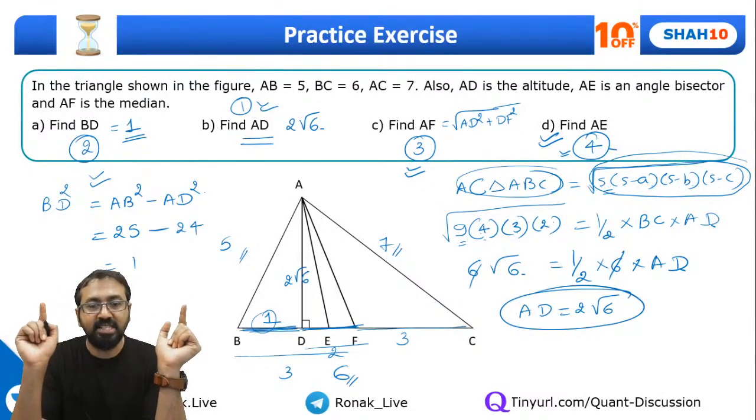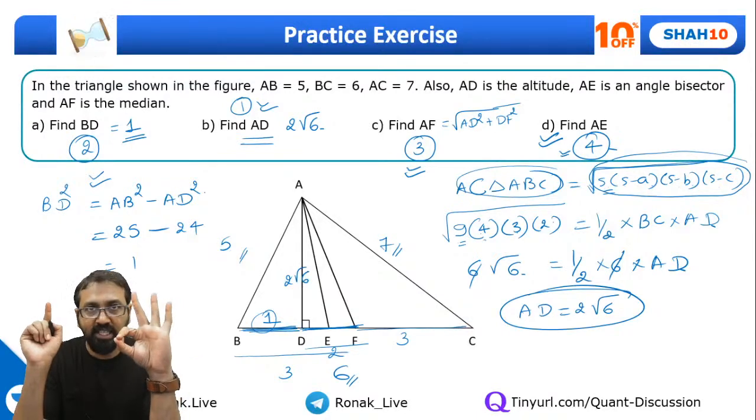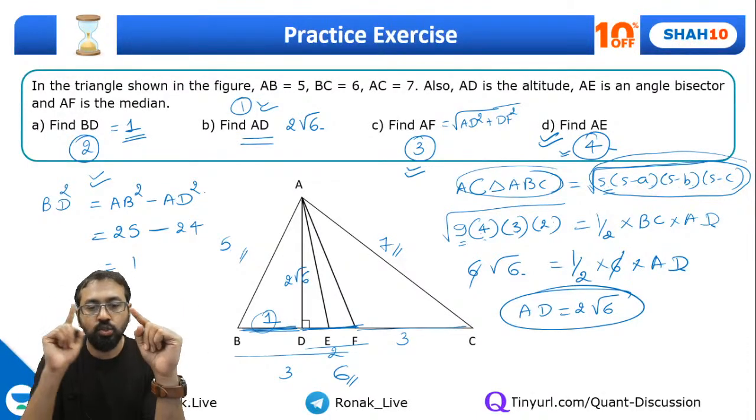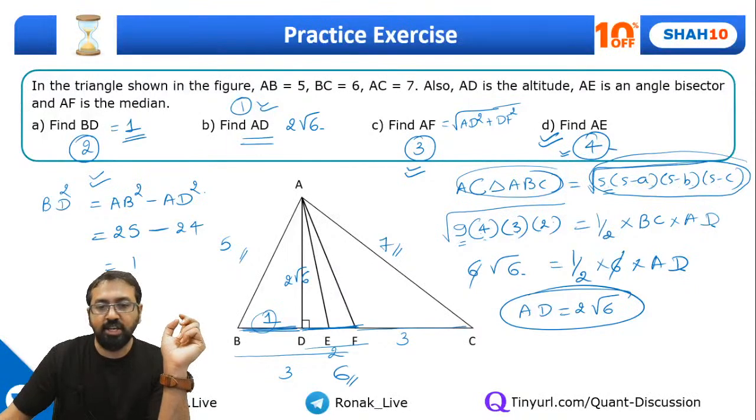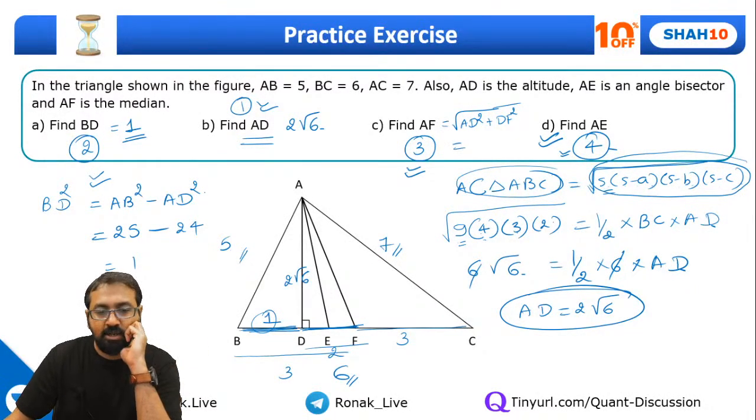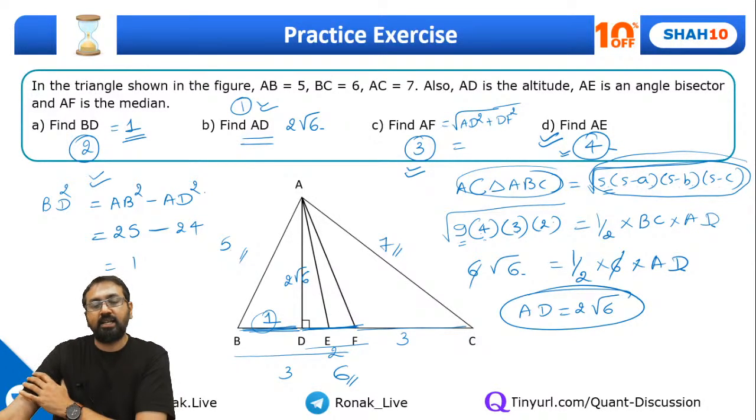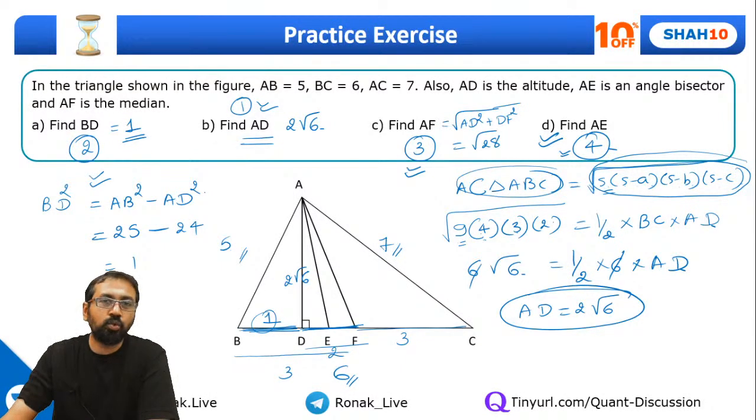BC is given as 6, so BF will be 3, and out of that BD is 1, so DF will be 2. And AD, of course, is known. If you solve this, 24 plus 4 is 28, under root of 28, or you can say 2 root 7, however you want to write. Okay, now guys, you want to find out AE.